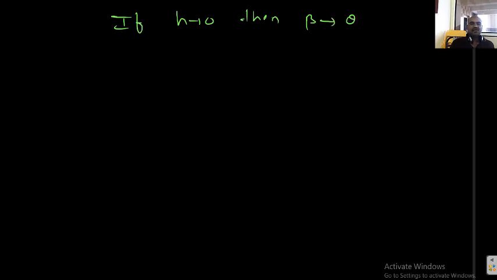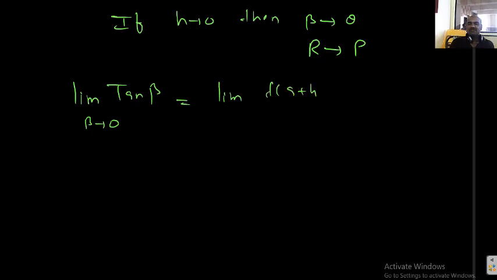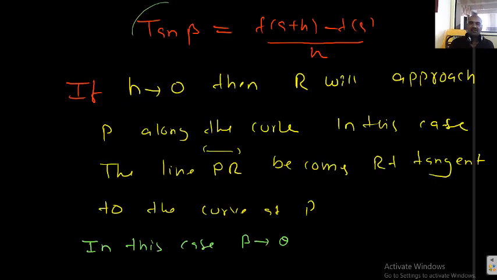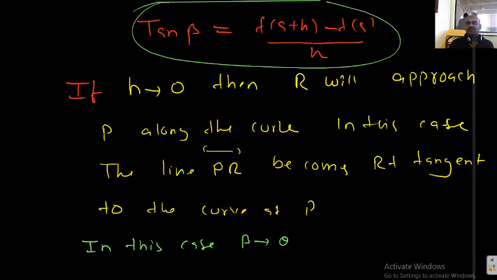Beta tends to theta and R approaches P along the curve. So that is symbolically written as limiting value of tan beta, beta tending to theta, same as limiting value of f(a+h) minus f(a) by h. See, just here only. This is the slope of the secant.